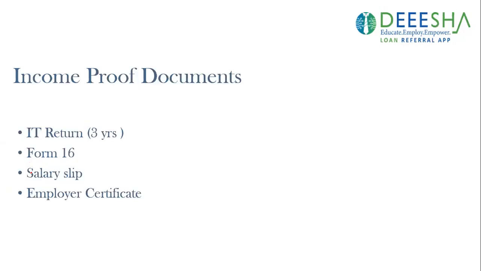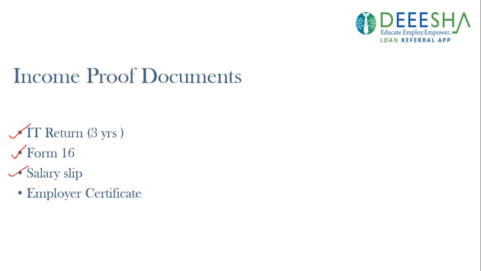Next, we have income proof documents. These documents will define whether your income is up to the mark and up to the limit by which the bank or any financial institution will provide you the loan. The IT return, which means the income tax return, the taxes that you have filed on your income in the past 3 years, has to be verified by the bank or any financial institution to provide the loan. Form 16 is also an important form.